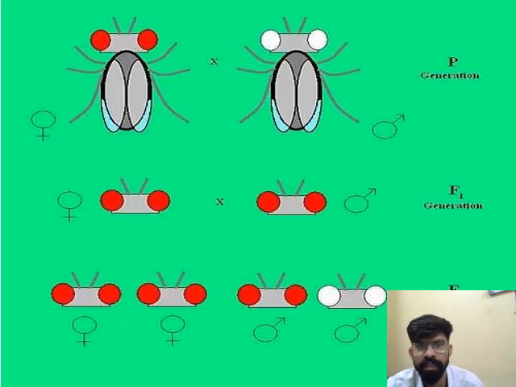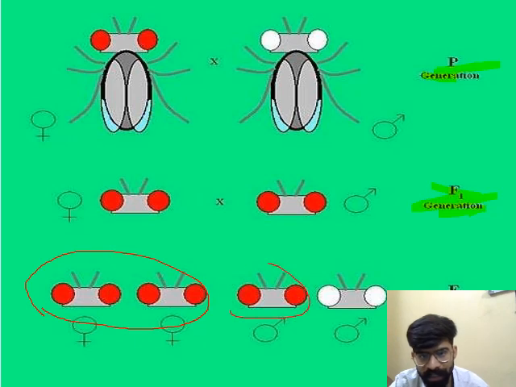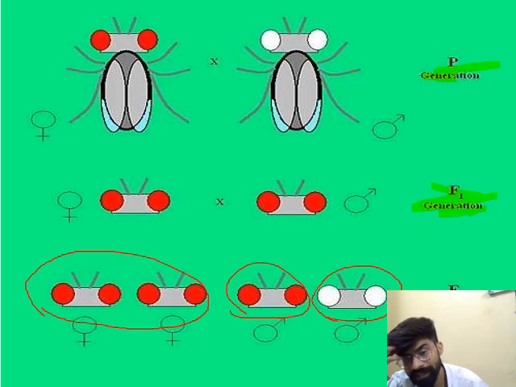You can see here red-eyed and white-eyed in the first parent P generation, and when the F1 generation is obtained, all will have red-eyed expression. When this F1 generation is self-crossed, then all the females are red-eyed, but among the males, 50% have red eyes and 50% have white eyes.